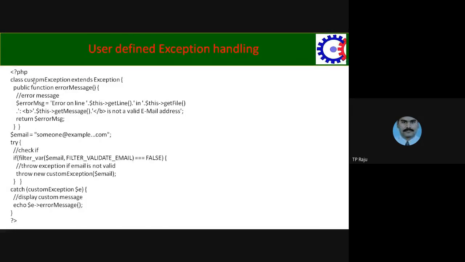We are creating a class with the name CustomException, which is inherited from the Exception class. Exception is the parent class. Inside that, we are defining the function errorMessage. In that, we put the same logic.